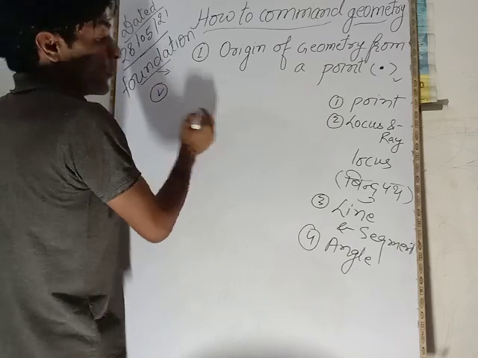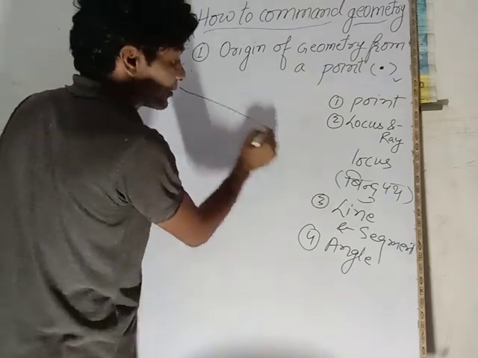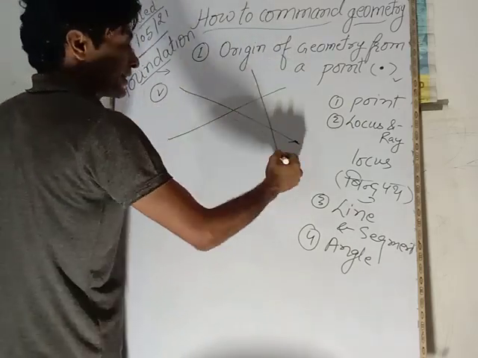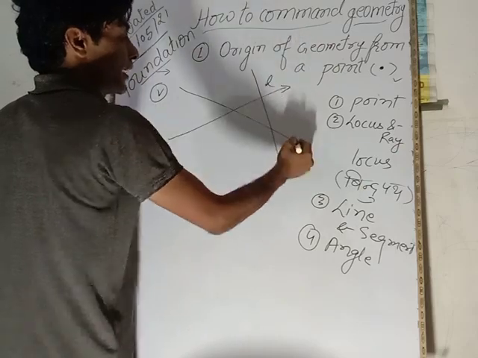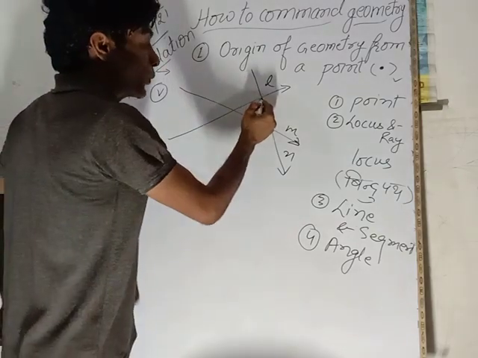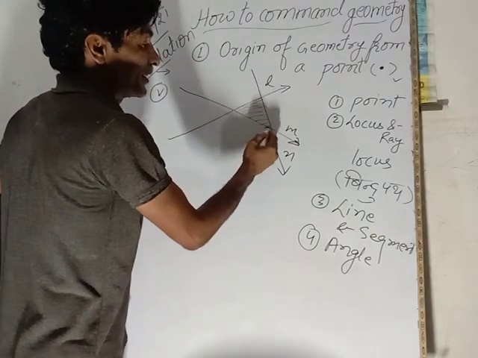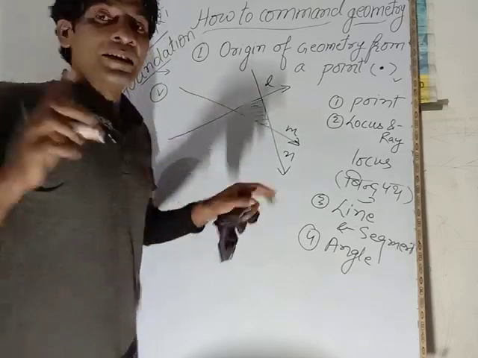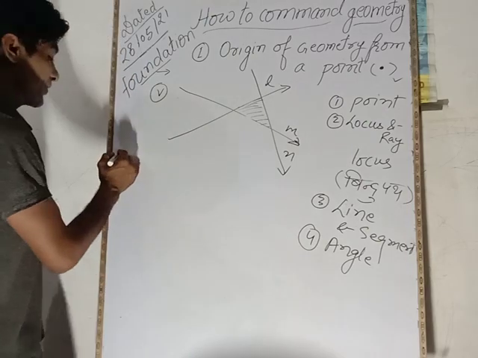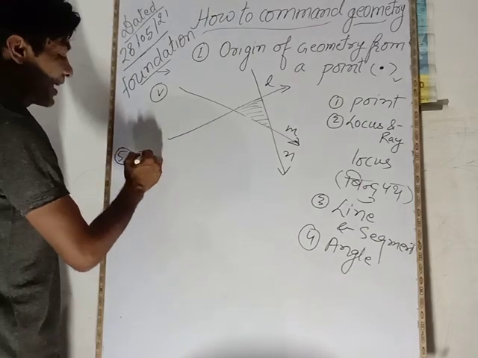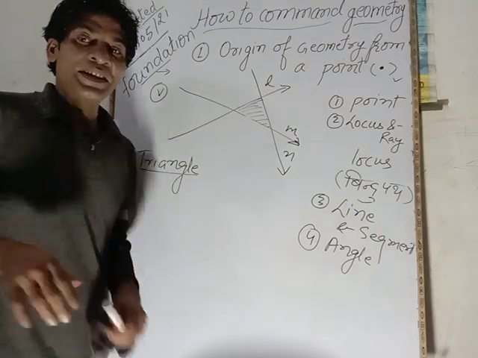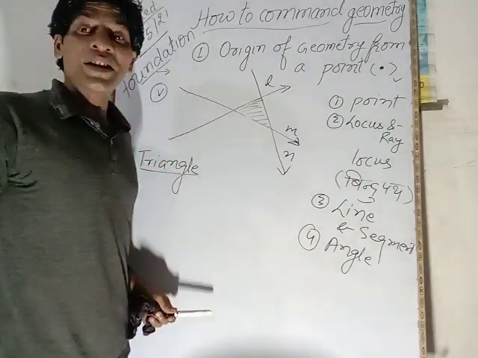Fifth one: when three lines intersect each other, suppose lines L, M and N intersect each other, then a closed figure is formed. This closed figure prepared by the intersection of three lines is the triangle. This is the origin of triangle.